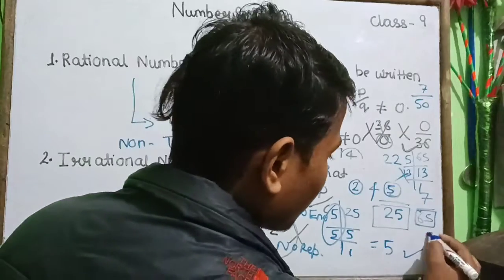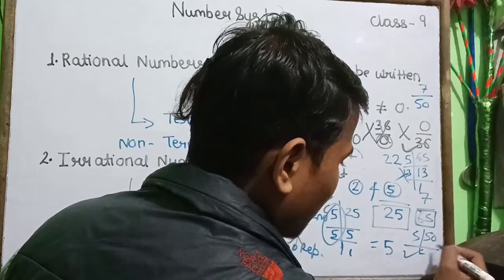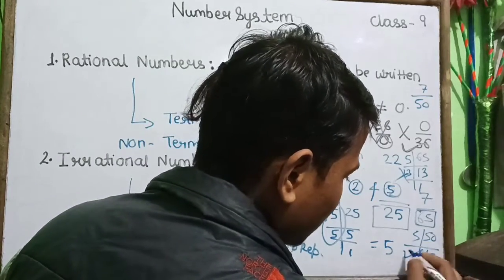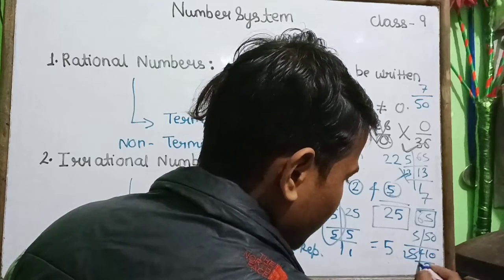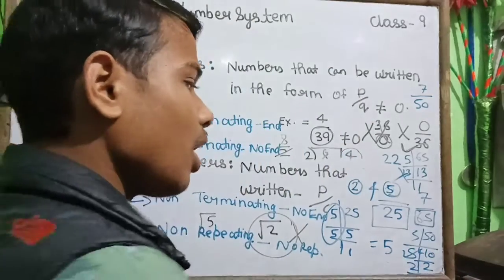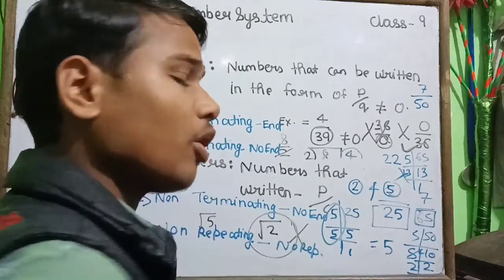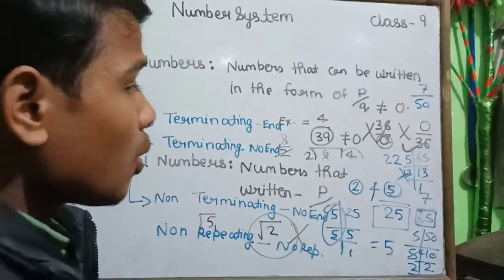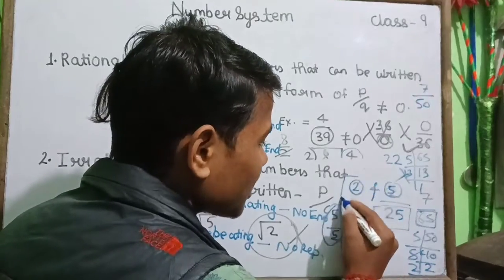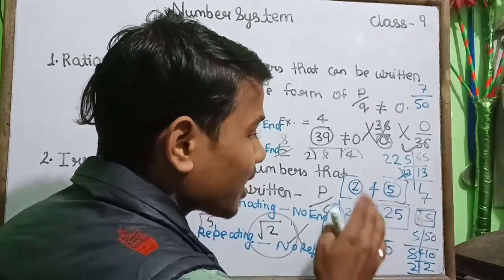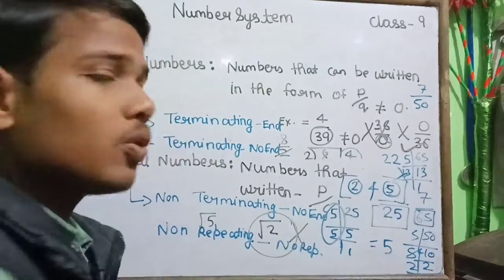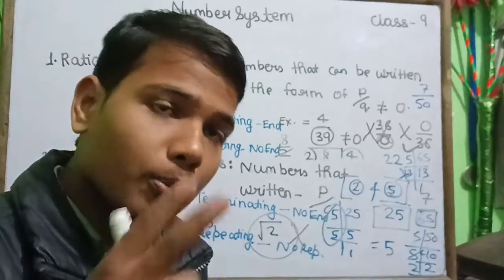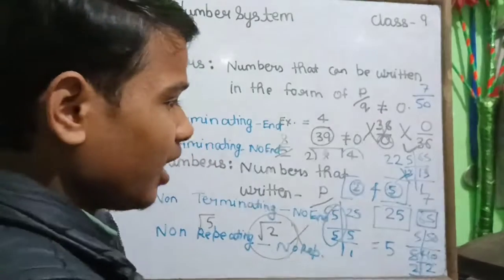When you take the factors of 50, it is 5, 10 is 50, 5 2 is 10 and 2. Now tell whether it is terminating or non-terminating. It is terminating because when any number has factors of 2 or 5 or both, then it will be terminating.